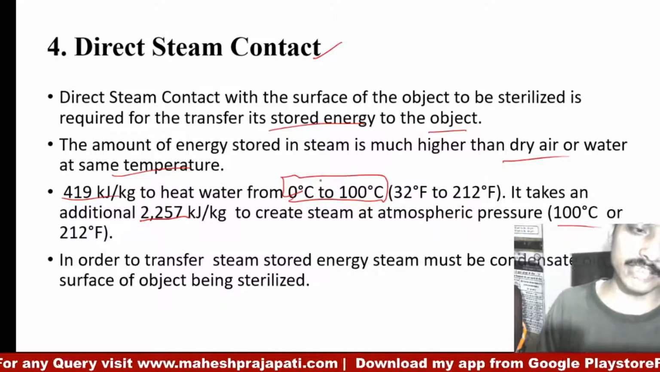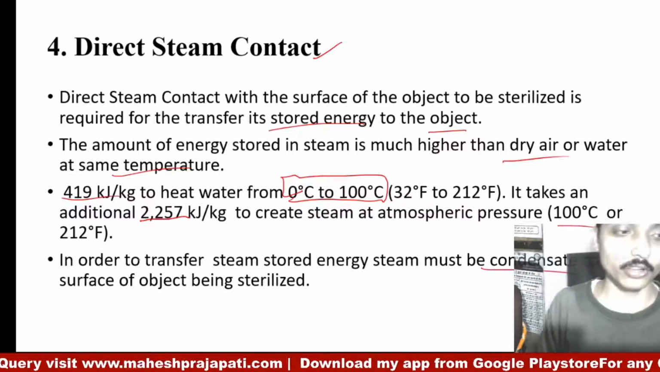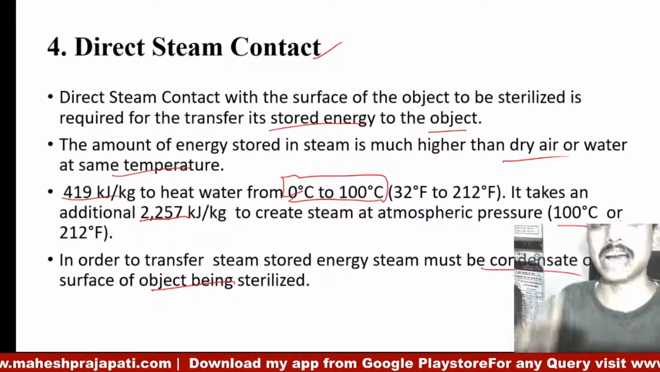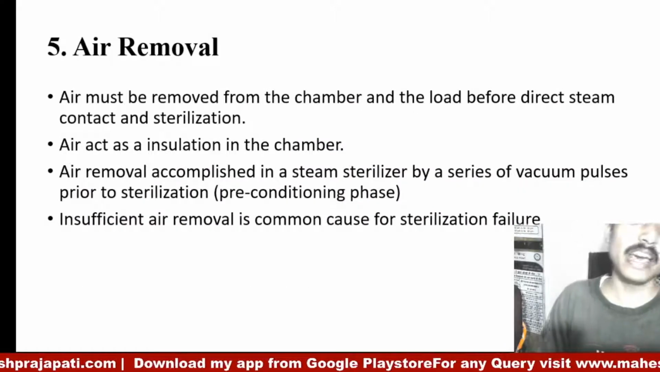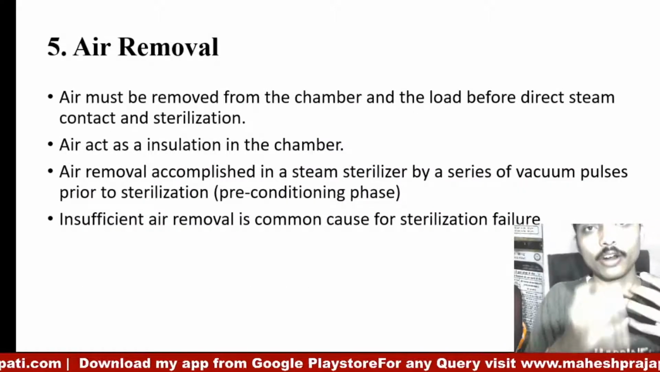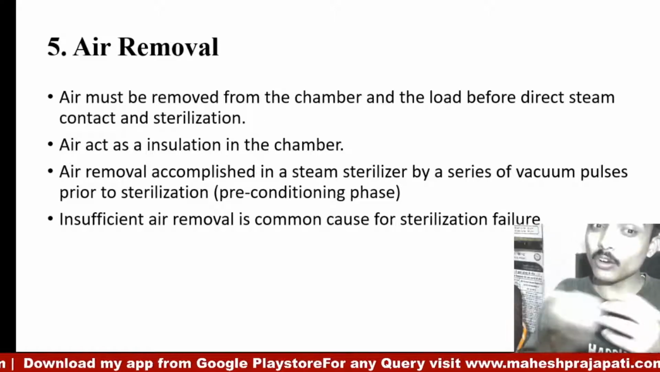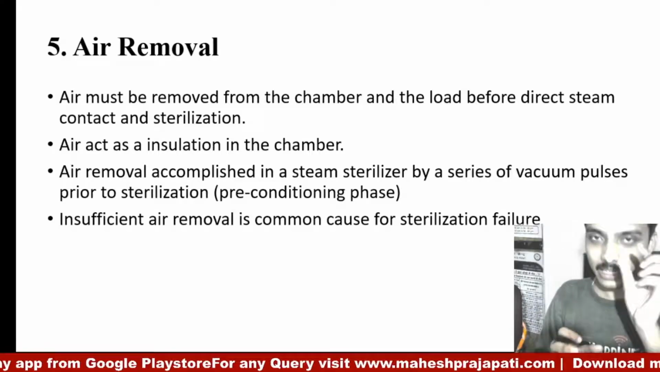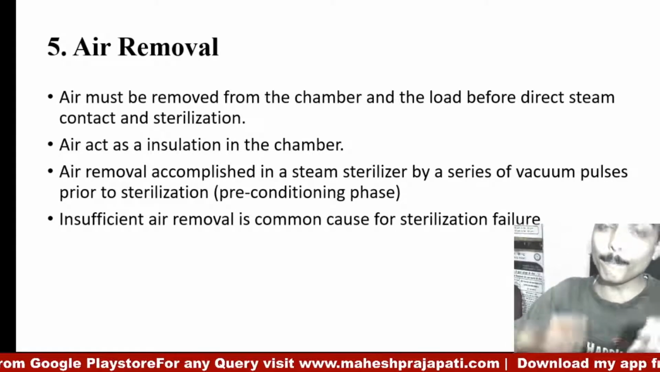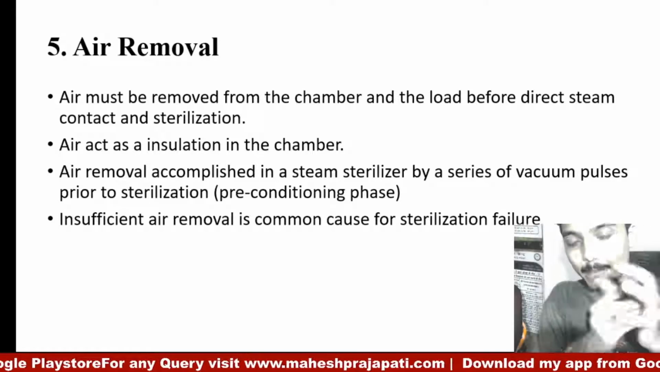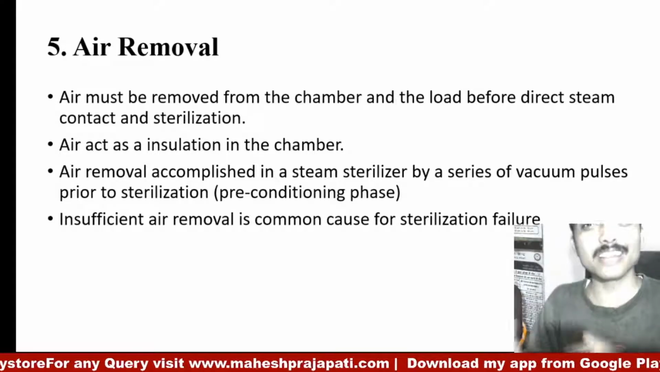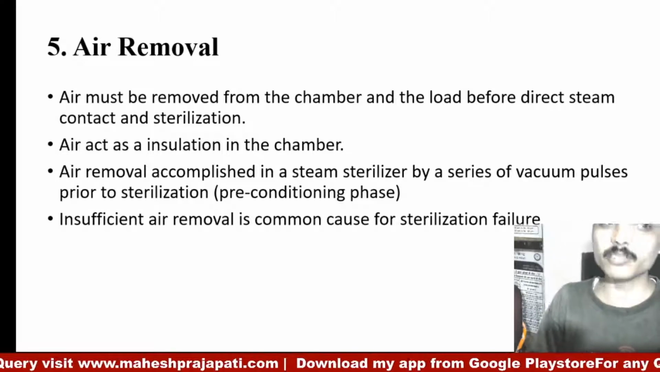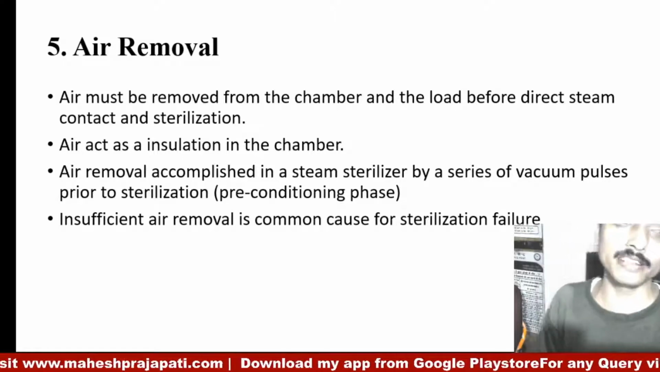In order to transfer the steam's stored energy, it must condense on the surface of the object to be sterilized. So for that purpose we need direct contact with steam. Next, air removal. As I explained during the working, air removal is needed first because air will act as an air pocket and insulator. If air is inside the chamber, some part of the chamber where the air pocket is will not be properly sterilized, which leads to contamination or growth of microorganisms. So air must be removed from the chamber and the load before direct steam contact sterilization.